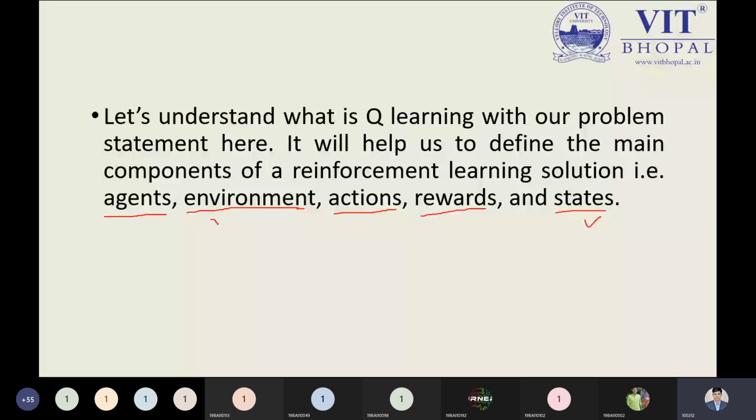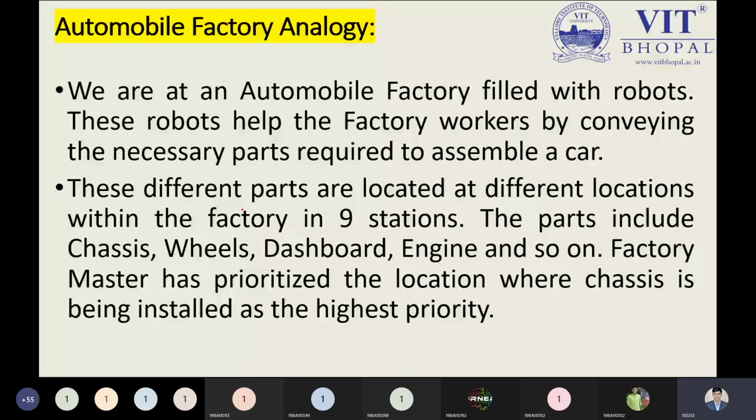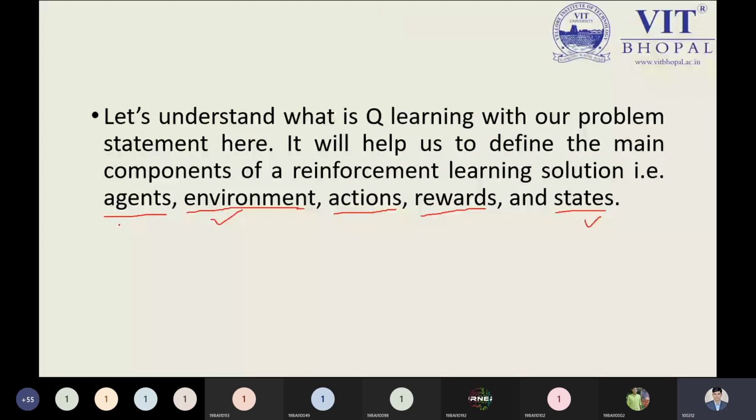And agents: we know each and every location is its own agent, or we can say right now our vehicle could be an agent, because it is moving from one state to another state, or one location to another. So the agent can be a car. The environment is the setup of our various locations; we have the 9 locations. So what is the action and reward? I will tell you.